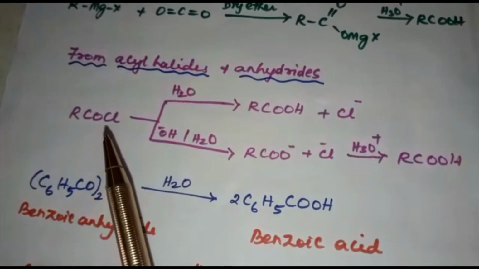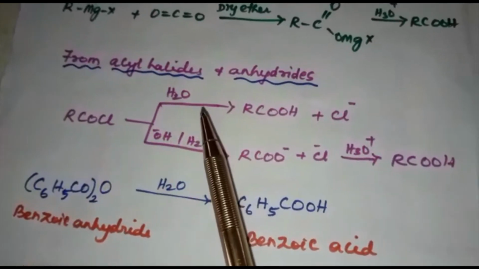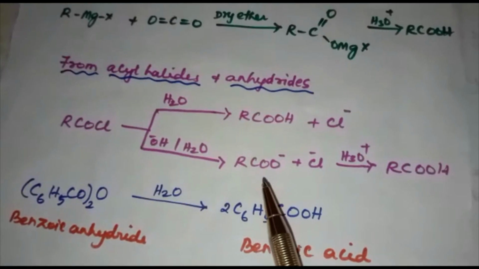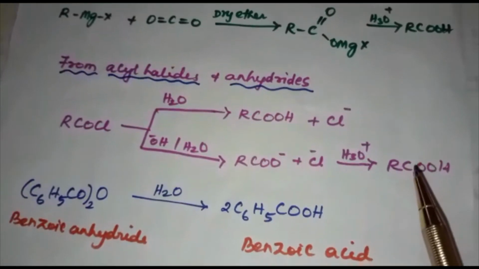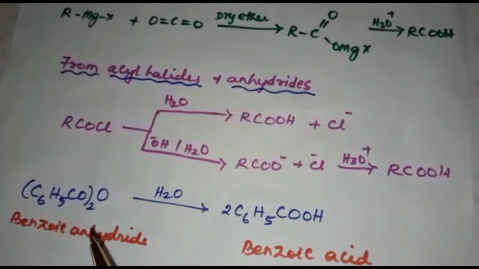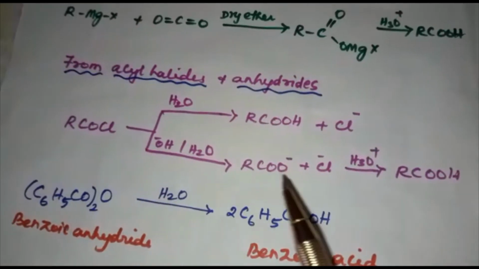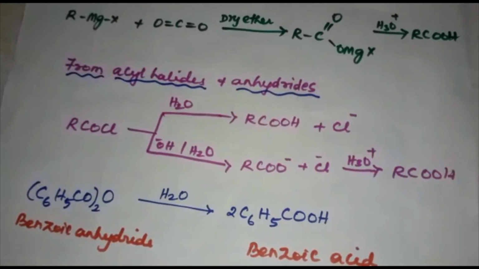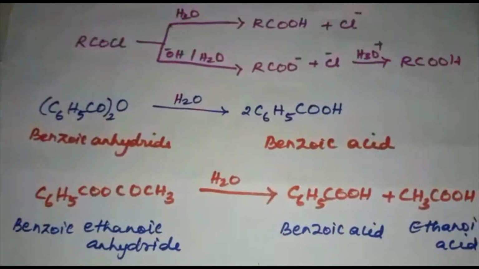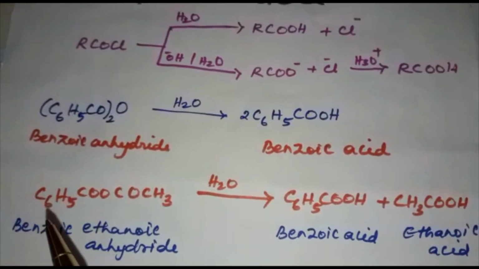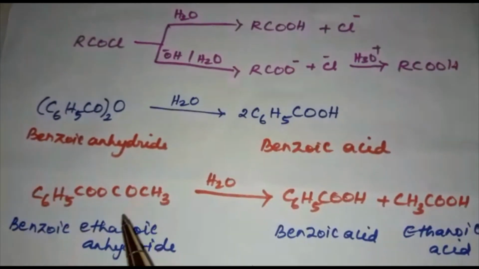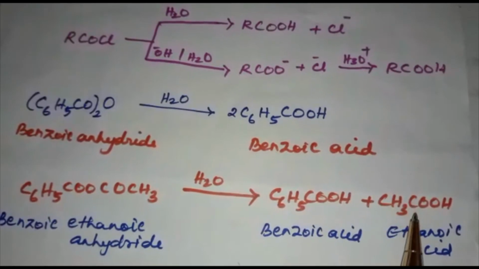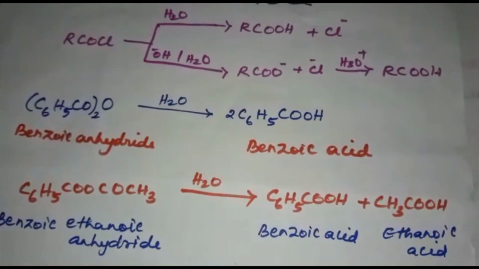Here we are having the general equation: RCOCl on hydrolysis gives the carboxylic acid. With base it gives the carboxylate ion, which on acidification gives the corresponding carboxylic acid. Anhydride on hydrolysis gives the corresponding acid. Benzoic anhydride gives benzoic acid. This is benzoic ethanoic anhydride. This on hydrolysis gives benzoic acid and ethanoic acid.